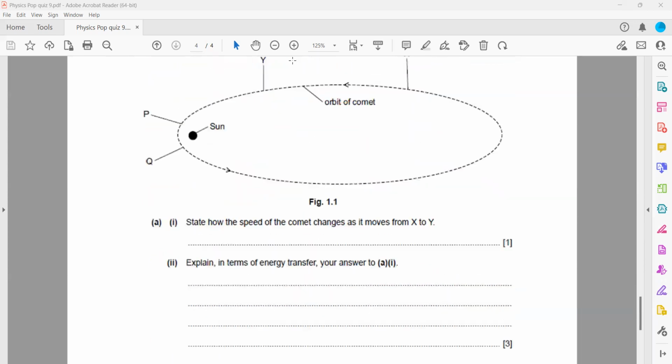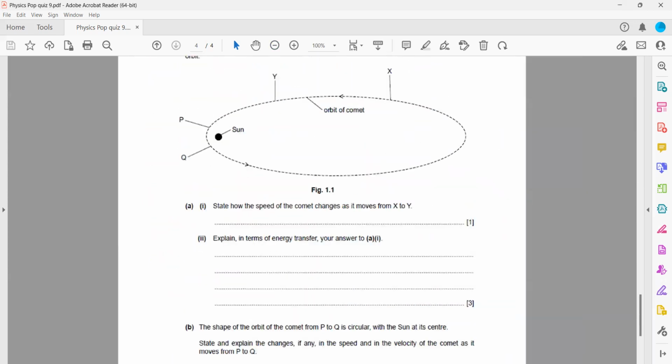Explain in terms of energy transfer your answer. It is 3 marks, so how will you score the 3 marks? First thing you will mention that the total energy is conserved, like total energy is constant. Then as the comet is moving closer to the sun, the potential energy decreases, so the kinetic energy increases. As a result, the speed will also increase.